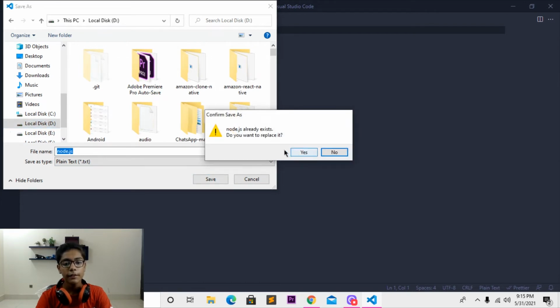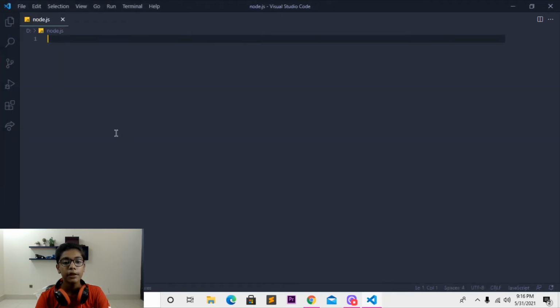I already have these files here, but I don't want to save it immediately. It already exists and I have to replace it, so I'll press yes. But if you have one, don't replace it, just make another file with another name. So you can see we are getting this, and I'll zoom in so you can see the code. Now you can check that perfectly. So I'll be moving here. Then I will write another thing here.